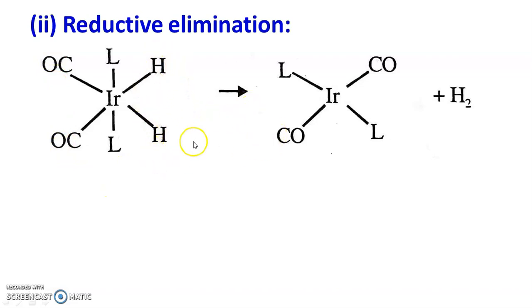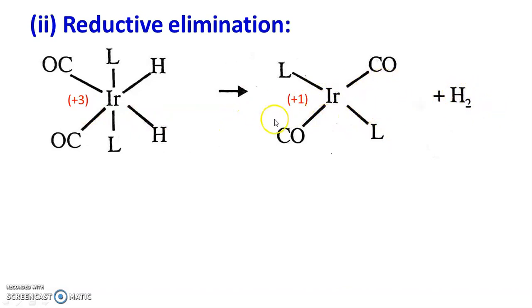And when these 2 hydrogens are removed, loss of hydrogen means reduction. So these 2 hydrogens are removed in the form of hydrogen molecule, then coordination number will decrease by 2. At the same time, the oxidation state will decrease, because in product the oxidation state of iridium will be +1. So here iridium has oxidation state of +3, it is decreased to +1 because 2 hydrides are removed.